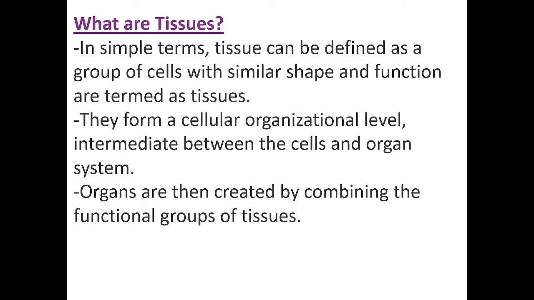First we have learned what tissues are. Can you tell me what tissues are? Yes, tissues means a group of similar or dissimilar cells. As you have seen in that tree diagram, your body is made up of organ systems, your organ system is made up of different organs, your organs are made up of tissues, and then tissues are made up of cells. You have already learned that.